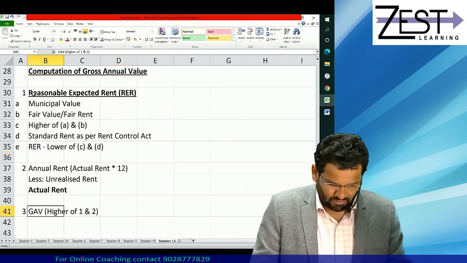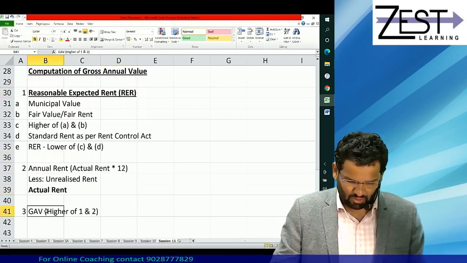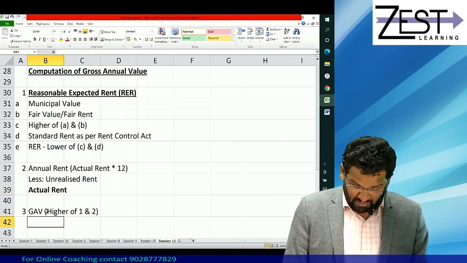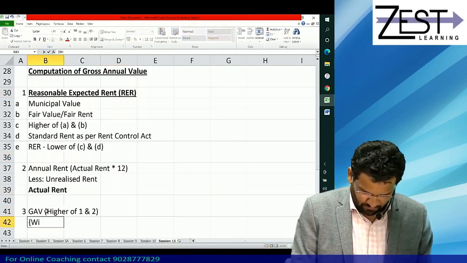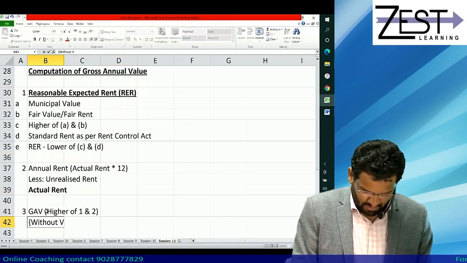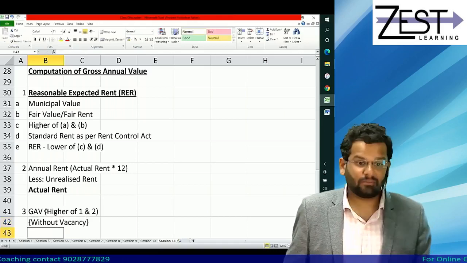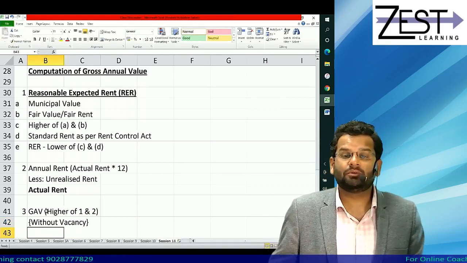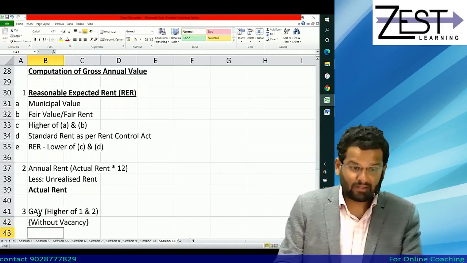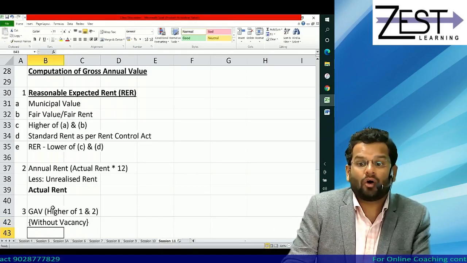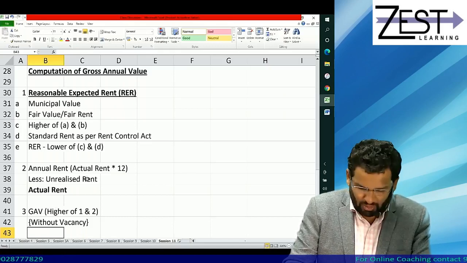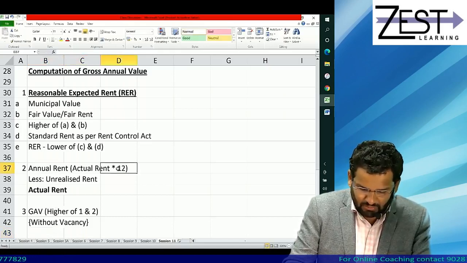Now you get GAV, which is higher of 1 and 2, but this is the GAV which is without vacancy. Without vacancy means what we have presumed till now is that the property was let out for all 12 months, because see, we have done actual rent multiplied by 12.